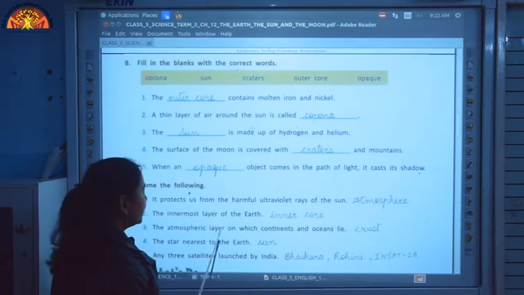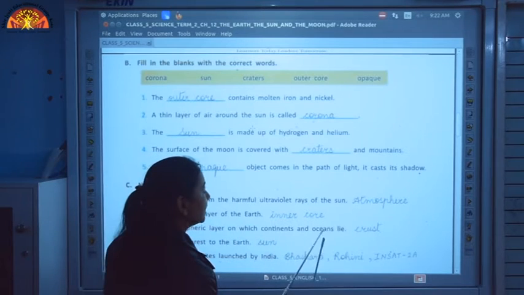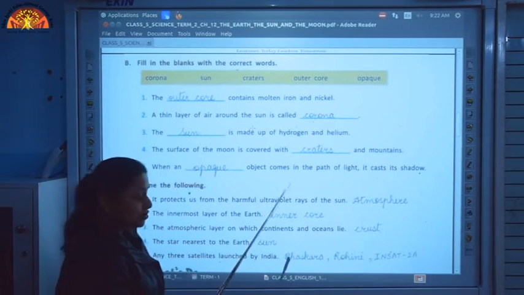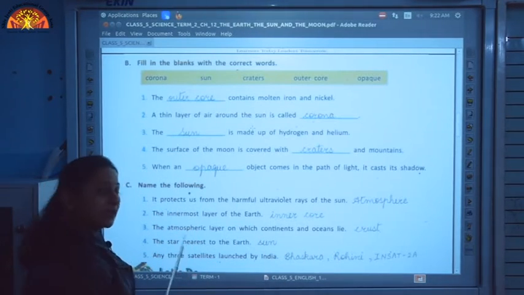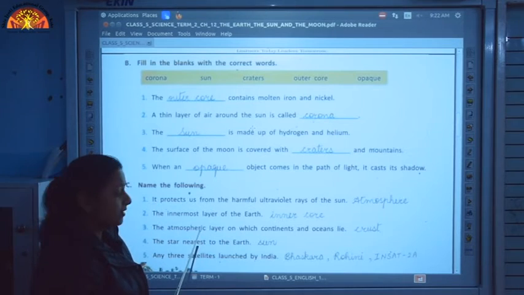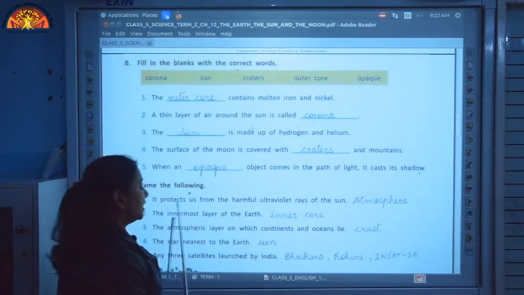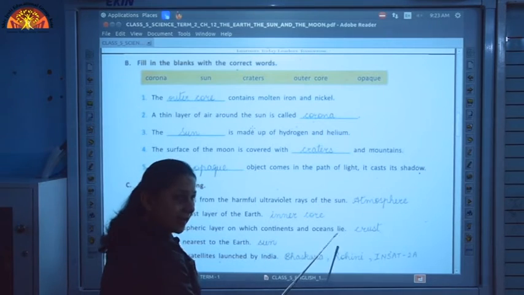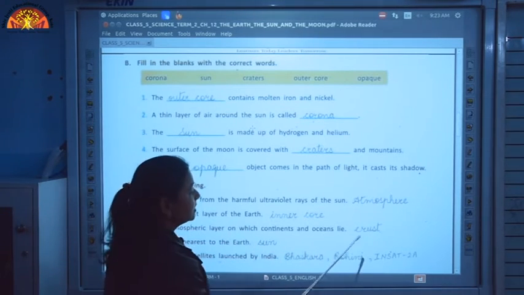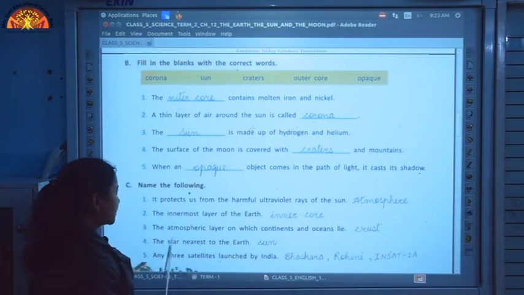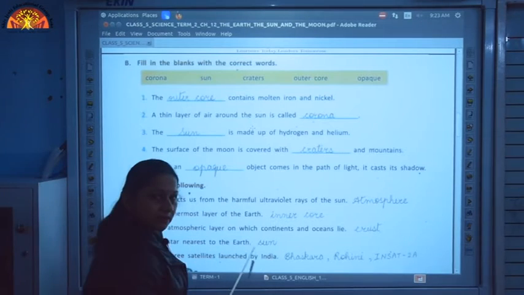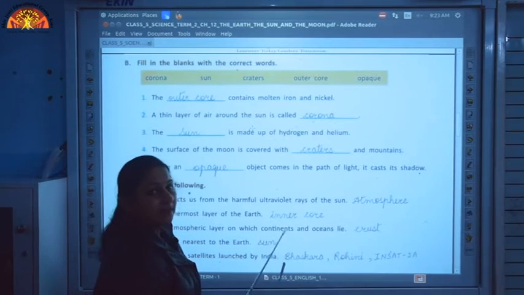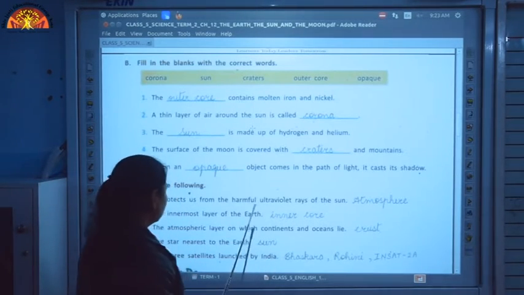The atmospheric layer on which continents and oceans lie. Now children, this is not the atmospheric layer, this is a printing mistake in the book. You have to write the layer of the earth on which continents and oceans lie, and the outermost layer of the earth is the crust. The star nearest to the earth, again we have the same answer: the sun is the star which is nearest to the earth.